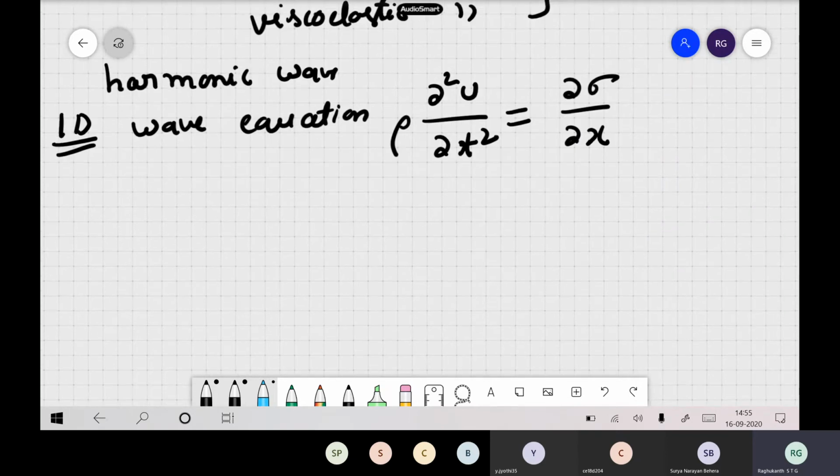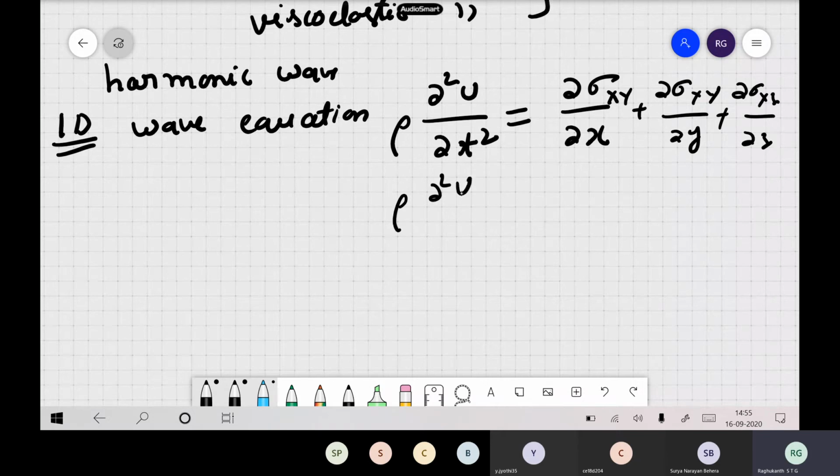This is one-dimensional. This comes from your stress equations of equilibrium. You remember last class in continuum mechanics, the stress equations of equilibrium are the conservation of linear momentum. You write dou sigma x by dou x, plus dou sigma xy by dou y, plus dou sigma xz by dou z is equal to this. Then you have rho dou square v, then rho dou square w also.